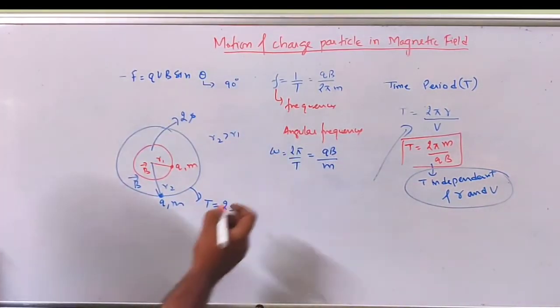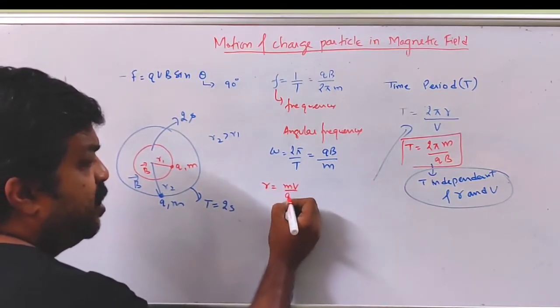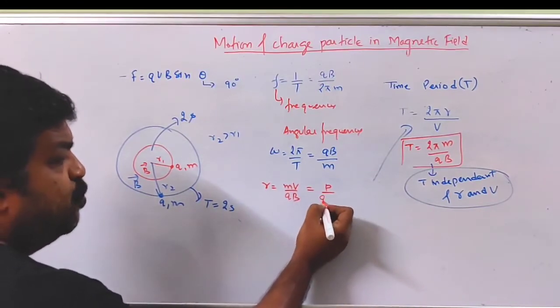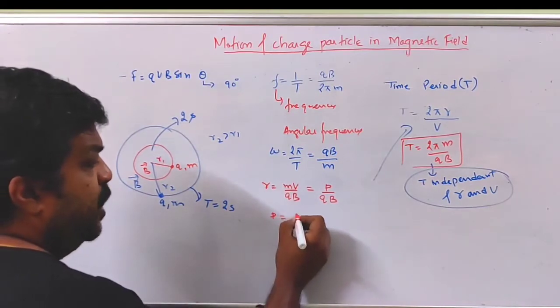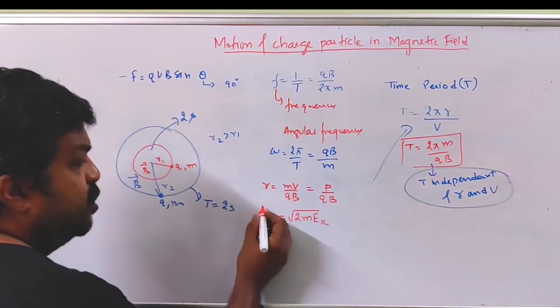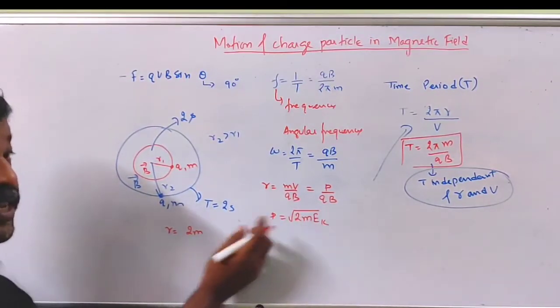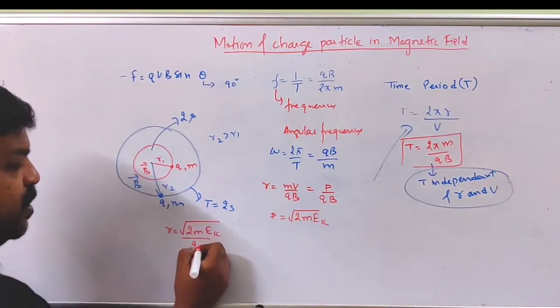Radius also we have seen. The expression for radius was mv by qB. This mv is momentum, so this is p by qB; this also you can write. Now momentum is related to kinetic energy by the relation p equals the square root of 2m Ek. So I can write this radius as the square root of 2m Ek by qB, where m is mass and Ek is kinetic energy.